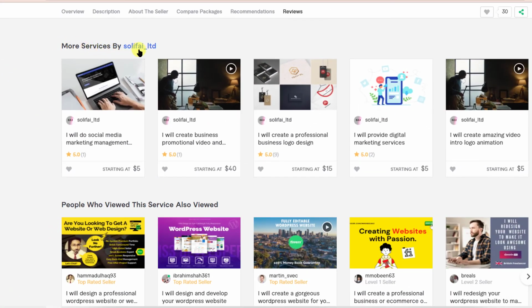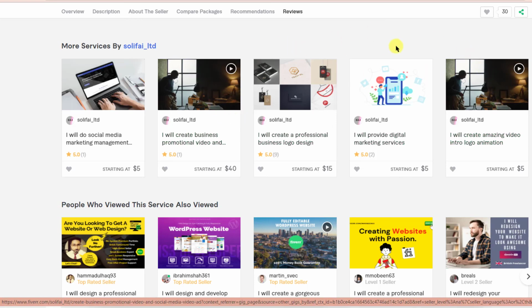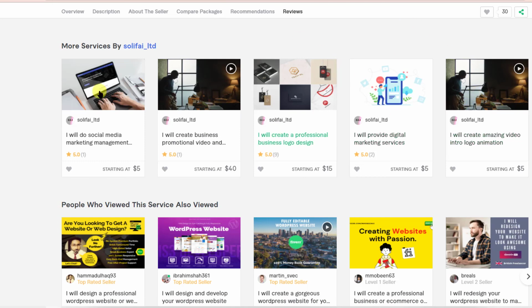Let's see more services by Solify Limited. Okay, so I'll do social media marketing management, 1 2 3 4 5 gigs. There is space for one more, so you can see these 2 gigs have the video, and it seems the same video they have used. Okay, and these gigs do not have videos, so always try to have videos on your gigs.